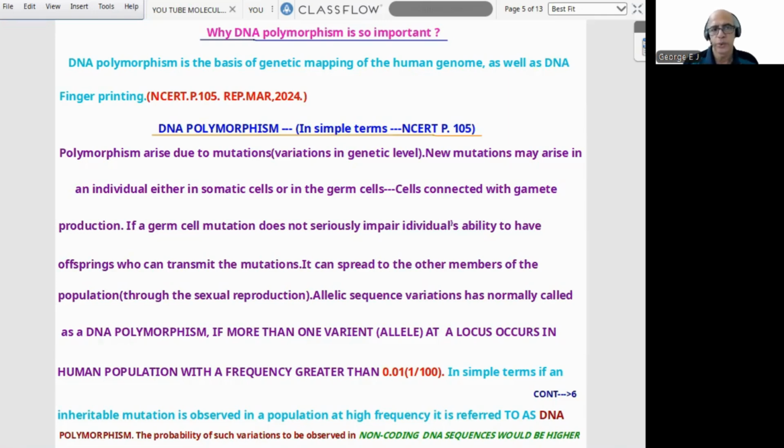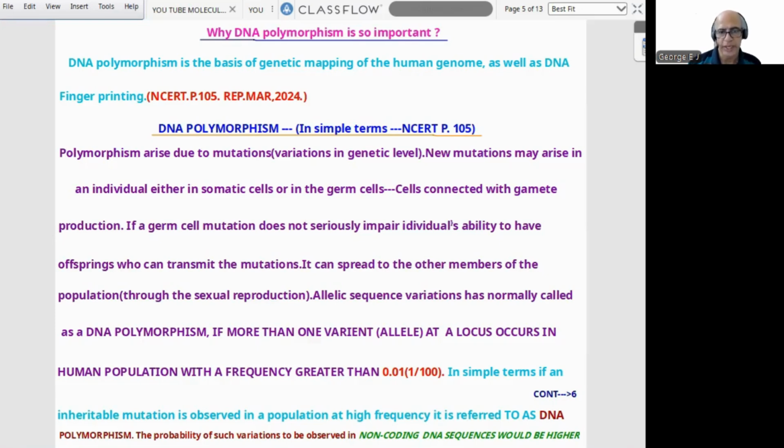Polymorphism arises due to mutations. Mutation, we already know, sudden drastic irreversible changes. Generally, when we speak of mutations, it is variation at the genetic level. New mutations may arise in an individual, either in somatic cells or in germ cells. Germ cells means cells connected with gamete production. If a germ cell mutation does not seriously impair the individual's ability to have offspring who can transmit the mutation, this way it can spread to other members of the population through sexual reproduction.